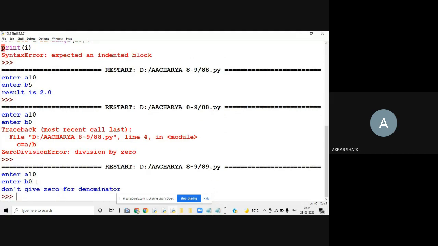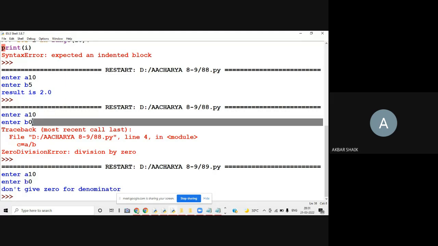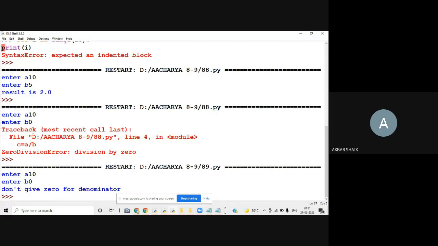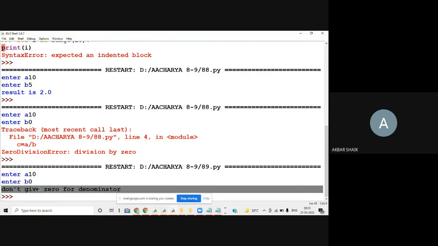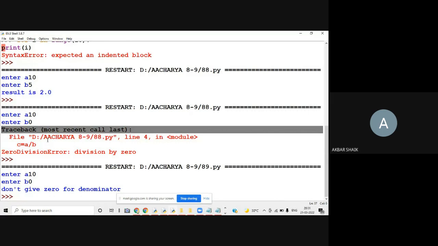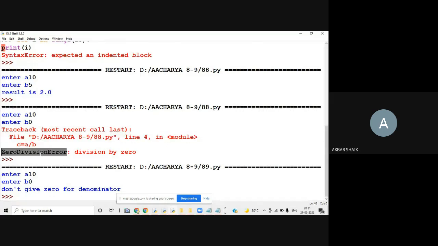Even though I gave B value as 0, for the same program, what I got here was an exception. This is a red colored error. We got an error in the previous case. In this program, I just used try and except, so that I am handling it. Even though there is something wrong in my program, I am not getting any red colored statement. That is exception handling.